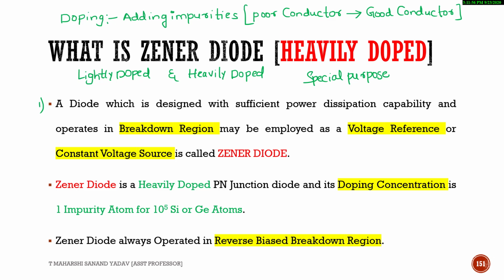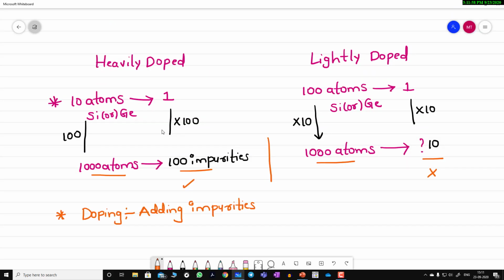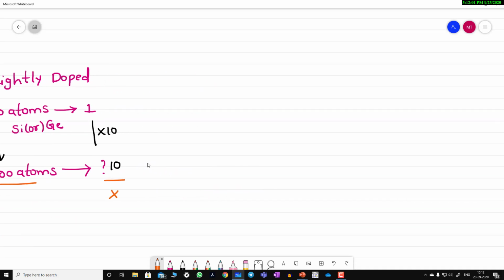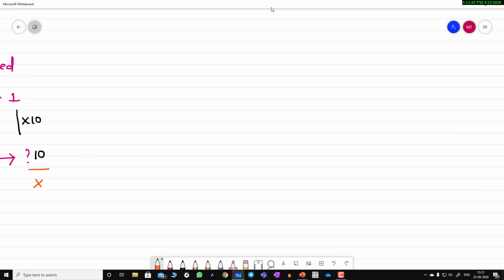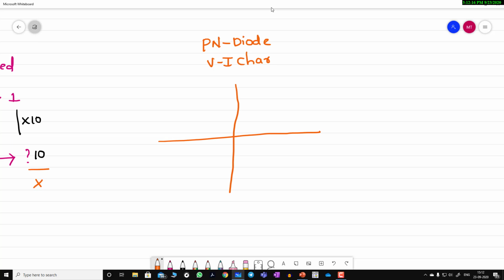So what is meant by breakdown region? See this, from the PN diode VI characteristics. Suppose I consider the x and y axes: here forward voltage, here reverse voltage, here forward current, and here reverse current.